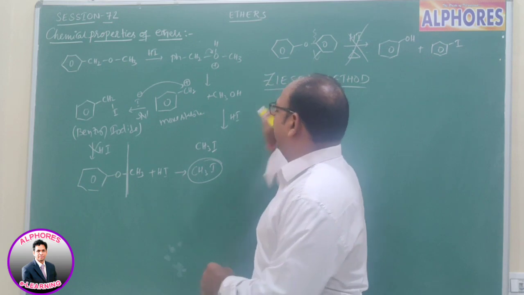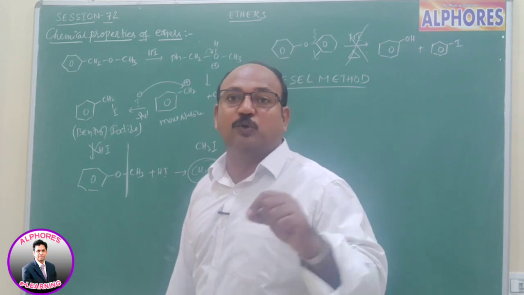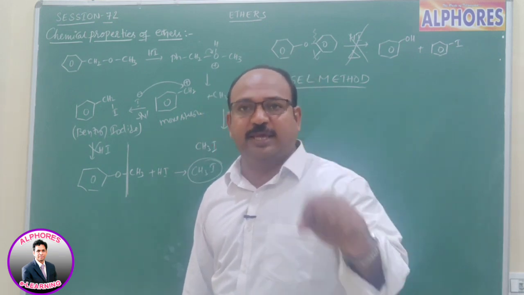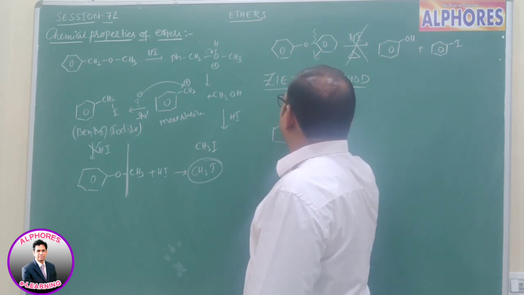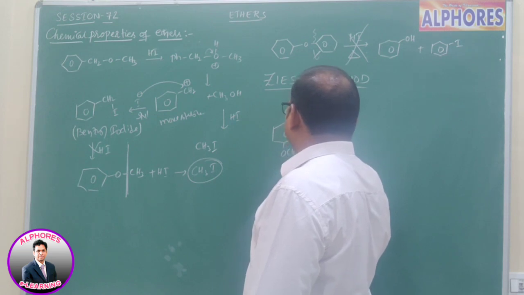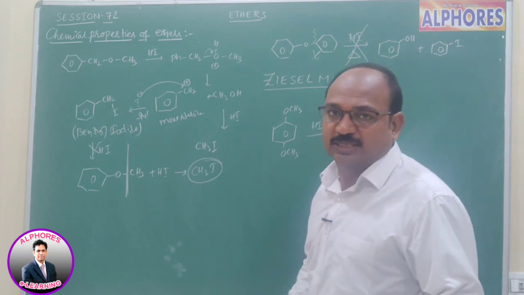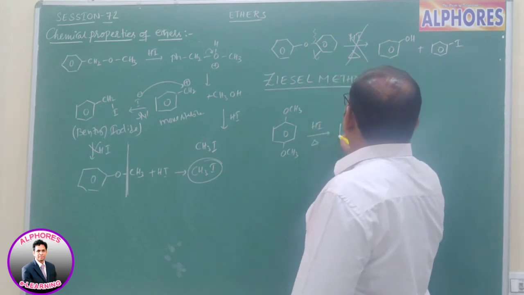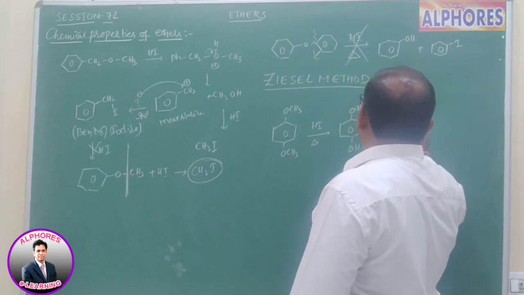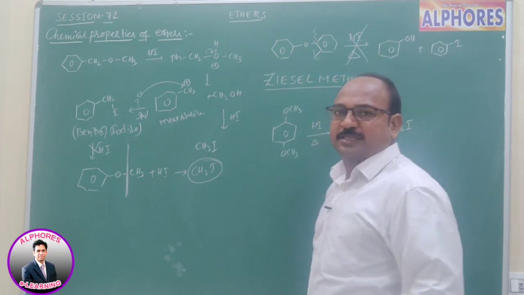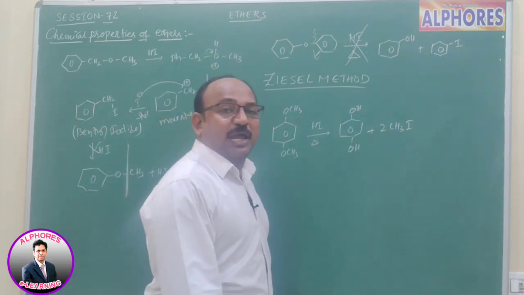So now the Zeisel method is applicable in this aspect, to find out the number of alkoxy groups. How many alkoxy groups are there? Let us see here. Say a compound consists of two alkoxy groups like OCH3. Upon reaction with hot concentrated HI, we get an OH group and 2 moles of CH3I. So whatever number of alkoxy groups there are, that number of alkyl iodides we get.